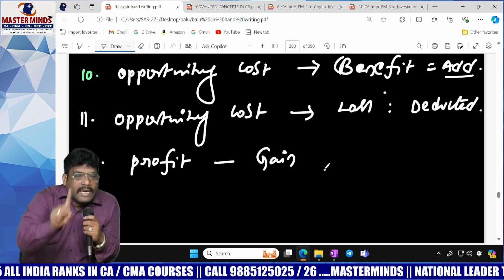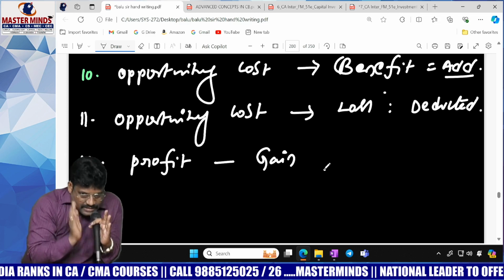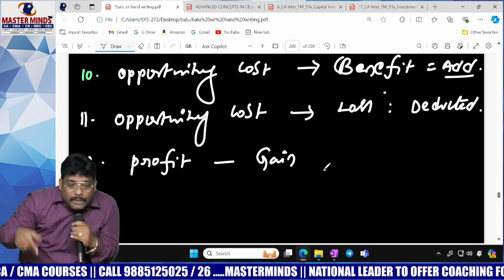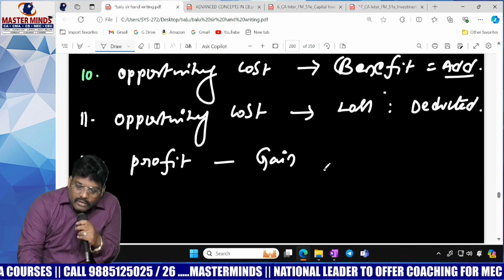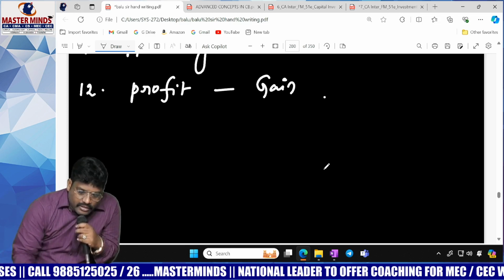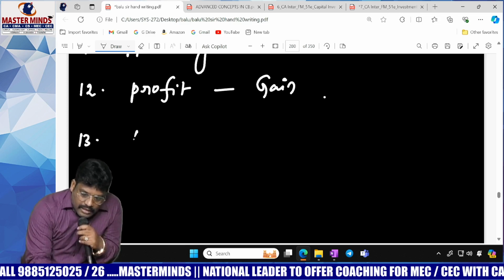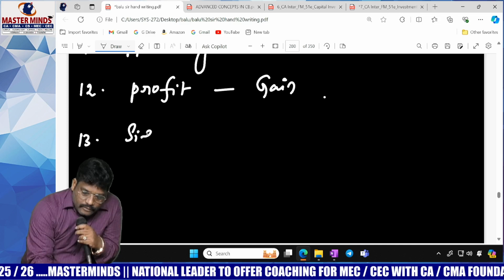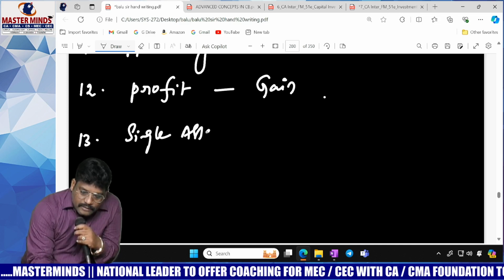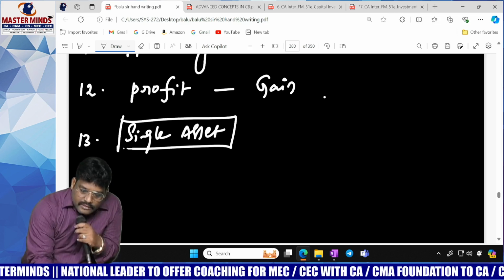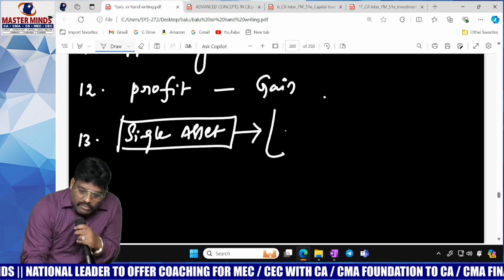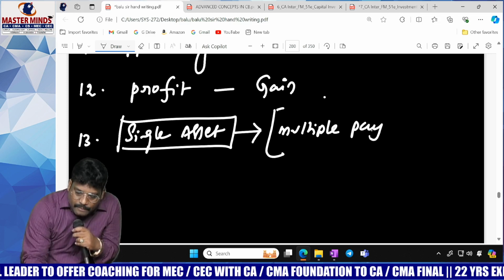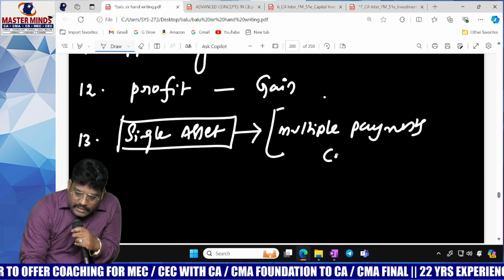Okay. Means, you have to be very clear. Asset same, multiple payments. Project same, multiple assets. Instead of this, better you write one thing. Last one is asset: single asset, multiple payments. Single asset, whereas in order to acquire, we used to make multiple payments. Example, you will take the Cello Limited problem.